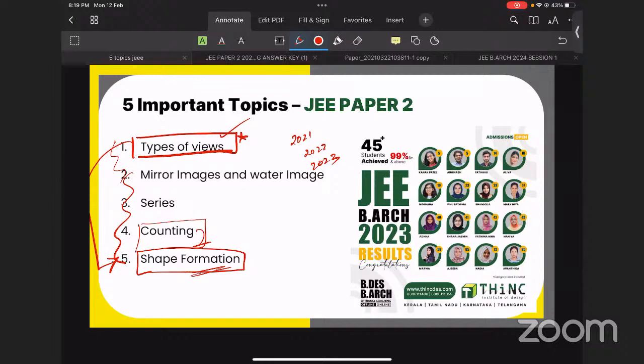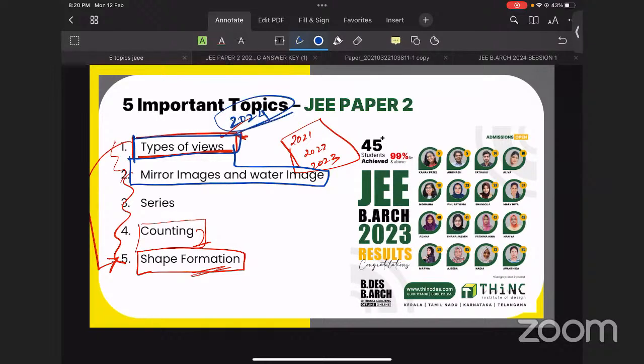I will tell you what shape formation questions are. That was the trend up to 2023, but this year a small change in the trend occurred, and the majority of questions in 2024 were from these 2 topics. Earlier, counting and shape formation topics were asked.